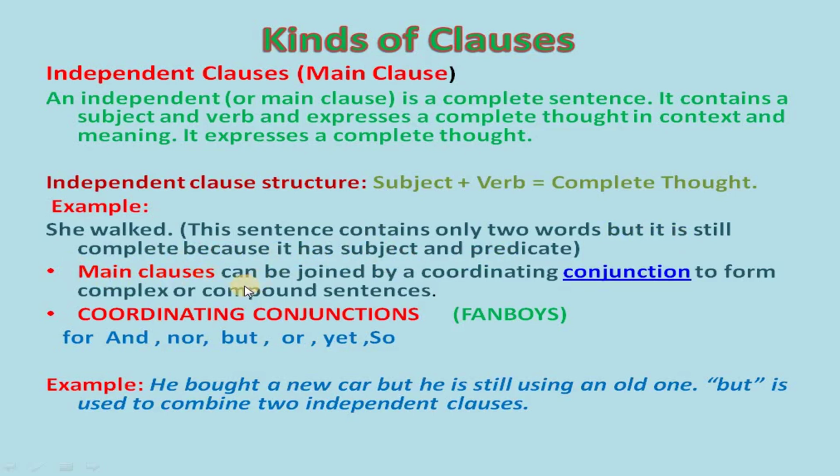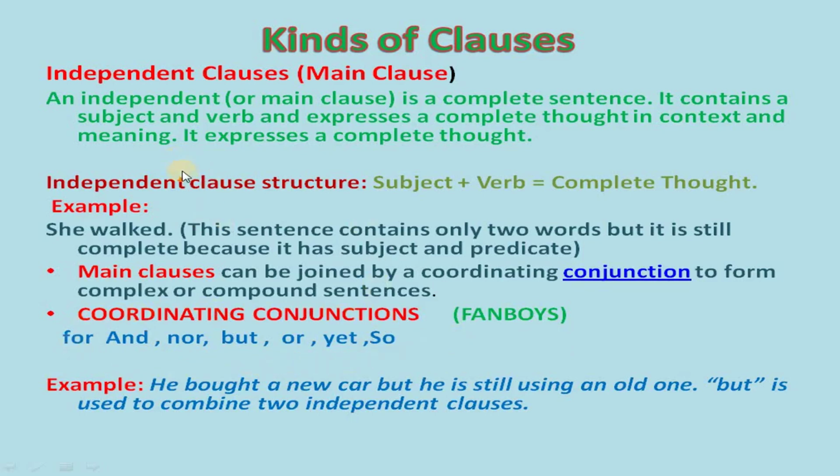Main clauses can be joined by a coordinating conjunction. These kinds of main clauses or independent clauses can be joined by coordinating conjunctions to form complete, that means compound sentences. Then it gives the complete meaning or thought. So coordinating conjunctions or FANBOYS conjunctions, here some are mentioned. FANBOYS means F means for, A means and, N means nor, B means but, O means or, Y means yet, S means so. So these are called FANBOYS conjunctions.